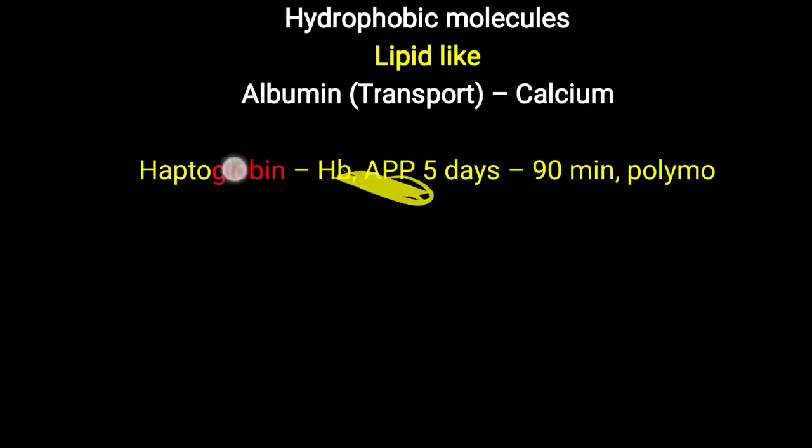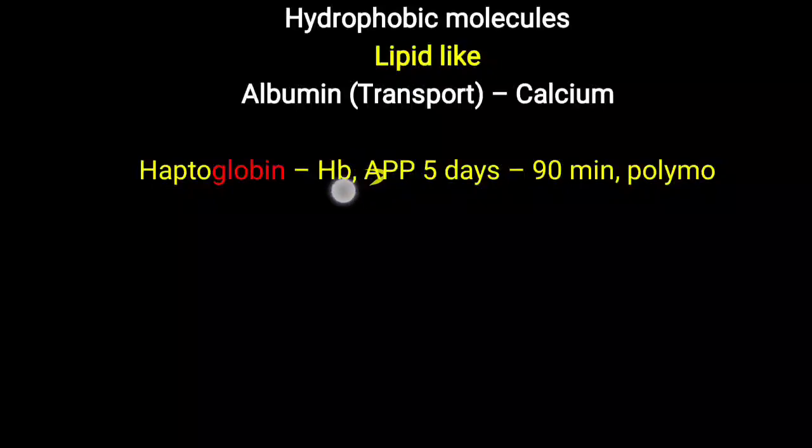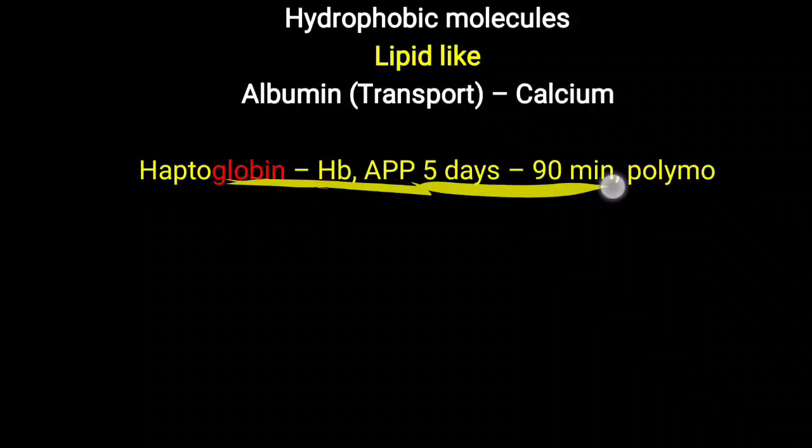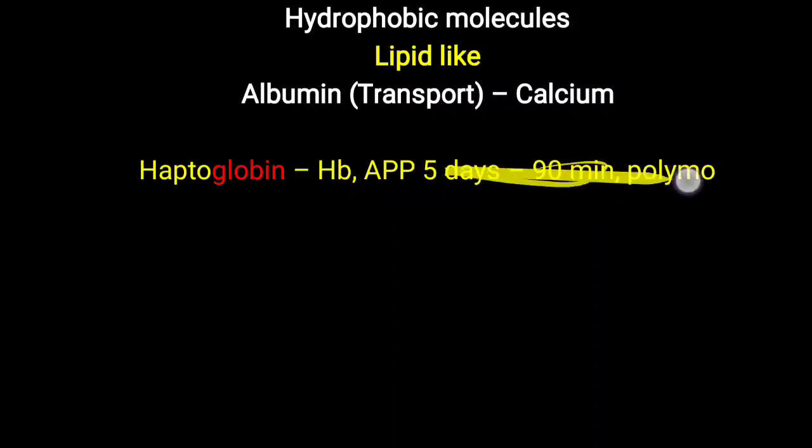This haptoglobin is also one type of APP, an acute phase protein, meaning whenever there is an injury, inflammation or inflammatory condition, the level of haptoglobin increases in our blood. Further, haptoglobin has a half life of about 5 days as a single molecule. But once haptoglobin is combined with hemoglobin, it has a half life of just 90 minutes. It is also one of the molecules which shows polymorphism. In any particular person there is one type of haptoglobin, but variation is seen in the haptoglobin molecule.